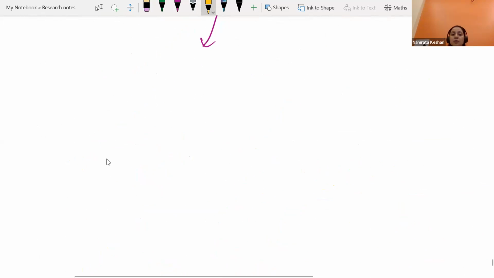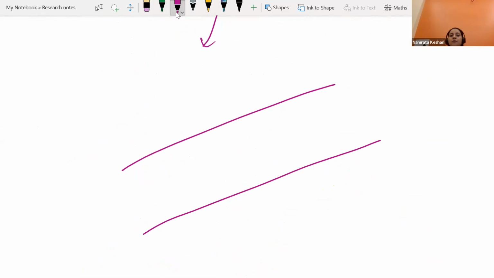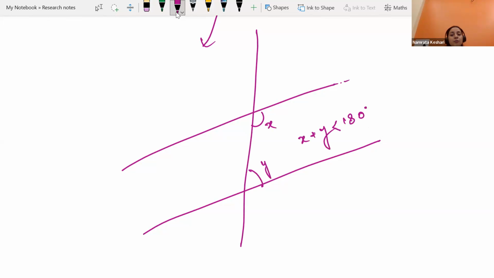It will meet. So basically, we have a postulate which says that if you have two lines and there is a line falling on them, then the interior angles on the same side taken together, that means added together, if that is smaller than 180 degrees, then if you produce it, if you extend it, you will find that both are going to meet with each other. That's the postulate given by Euclid, postulate 5. Everything in this postulate is given in the statement form, just the last part is missing.